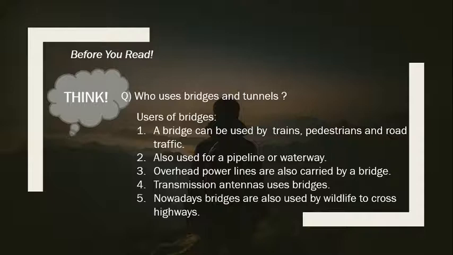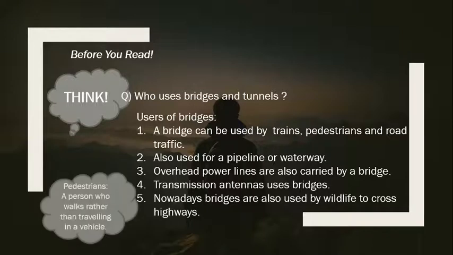You might remember that we used the words freight trains and passenger trains, right? Freight trains means cargo trains, or any kind of train that carries goods, and passenger trains carry travelers. Then we have pedestrians. What does pedestrian mean? A pedestrian is a person who walks rather than traveling in a car. So it means someone who walks, someone who is on foot. He or she can also use a bridge. And road traffic. Obviously, we commonly use bridges while traveling in vehicles, in cars.